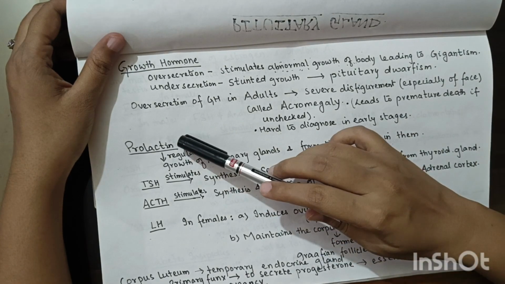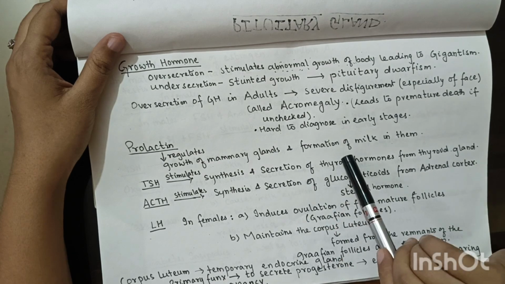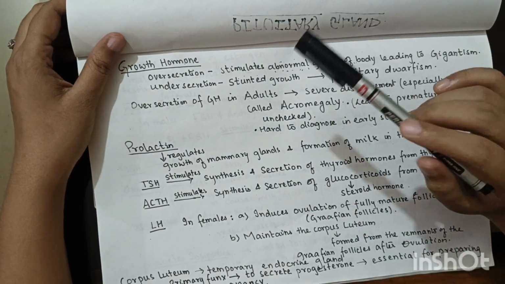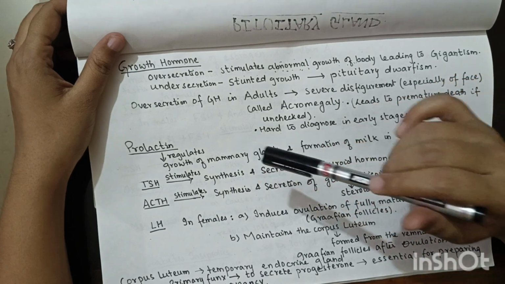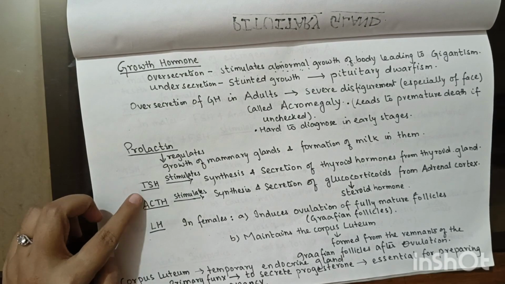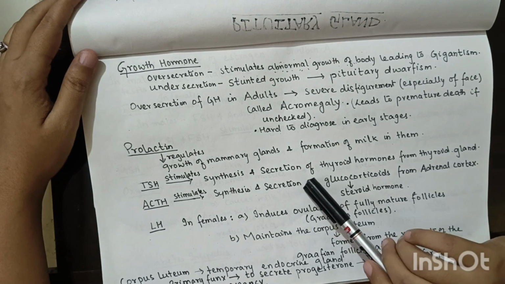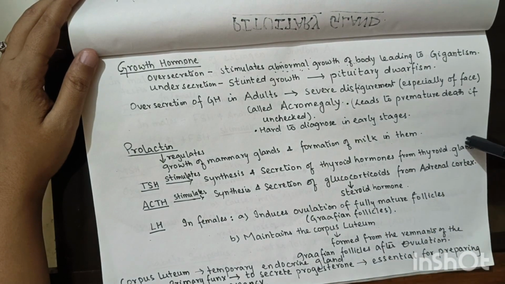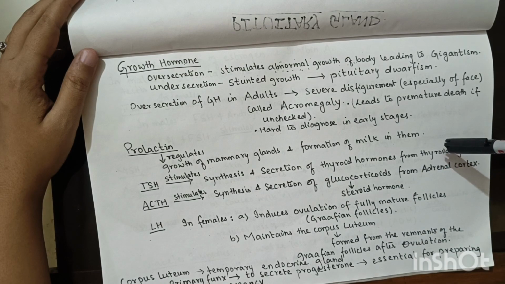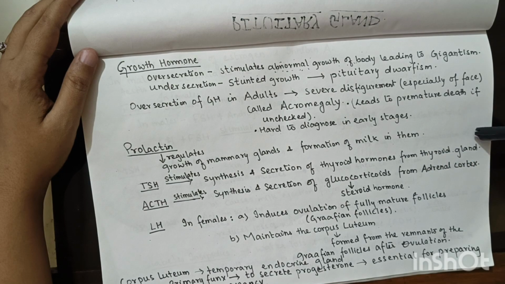Moving on to prolactin. This prolactin will regulate the growth of mammary glands and formation of milk in them. Moving on to thyroid stimulating hormone, TSH. This will stimulate the synthesis and secretion of thyroid hormones from thyroid gland.